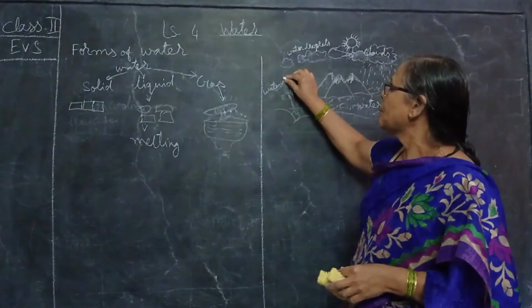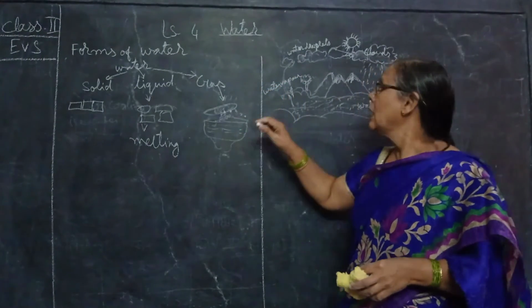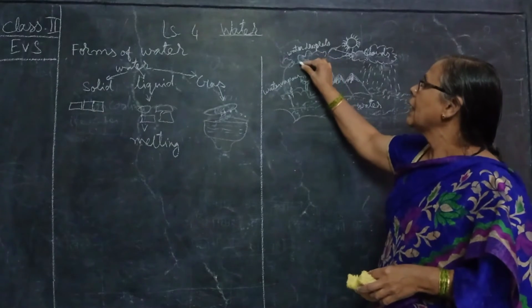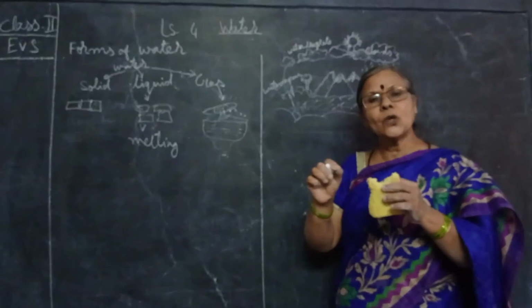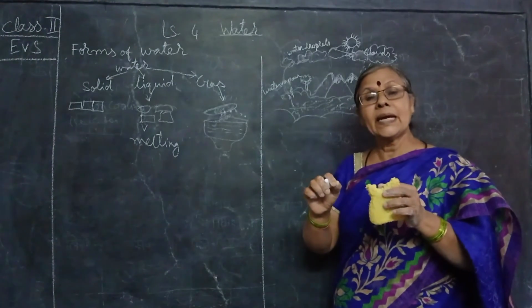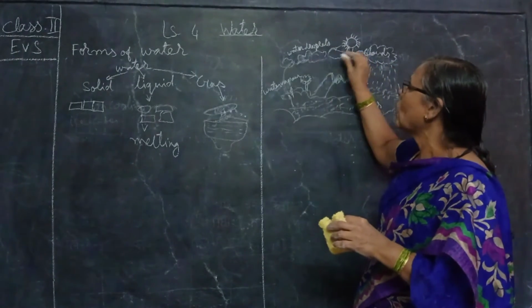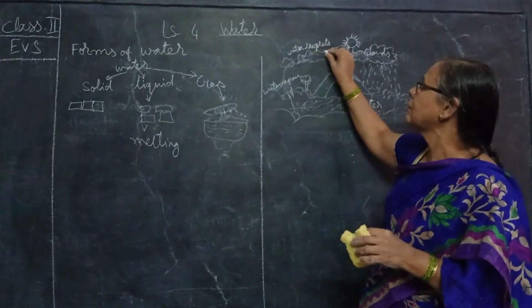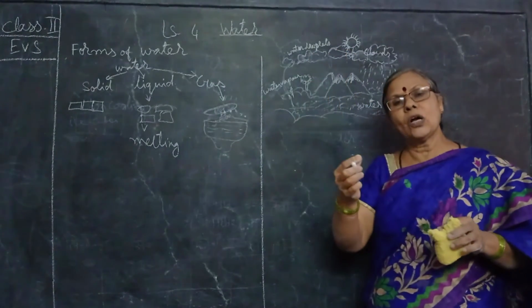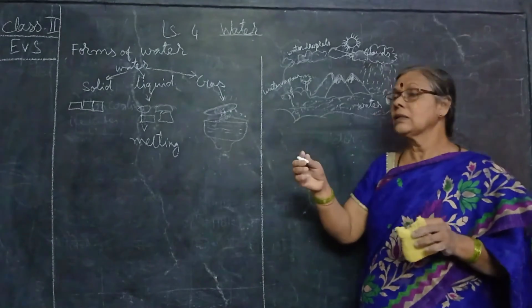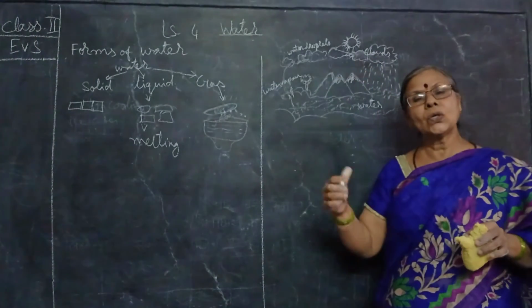So this will rise up, go higher and higher up, it becomes cool, and when it becomes cool, it forms small drops of water. They get gathered together to form a cloud. When these small drops of water become heavier after getting together, then the clouds cannot hold.